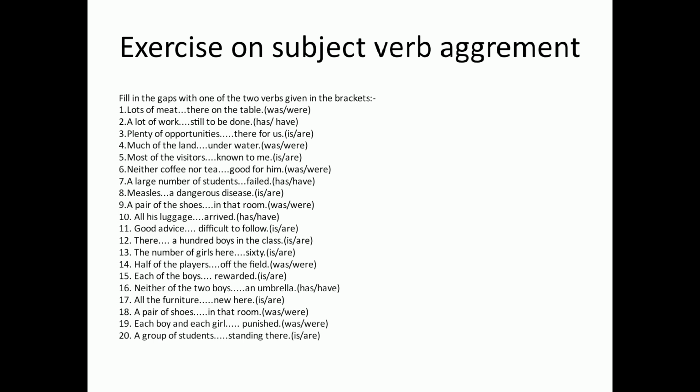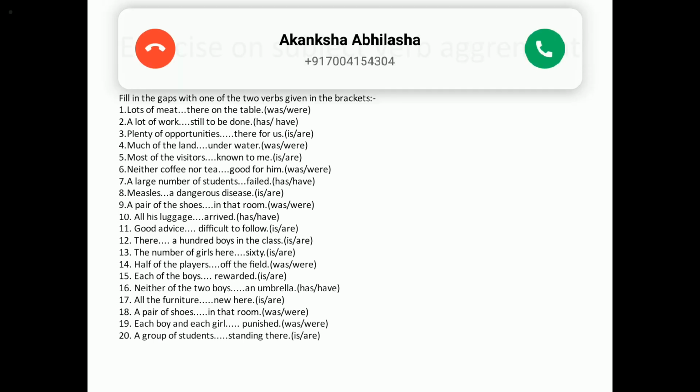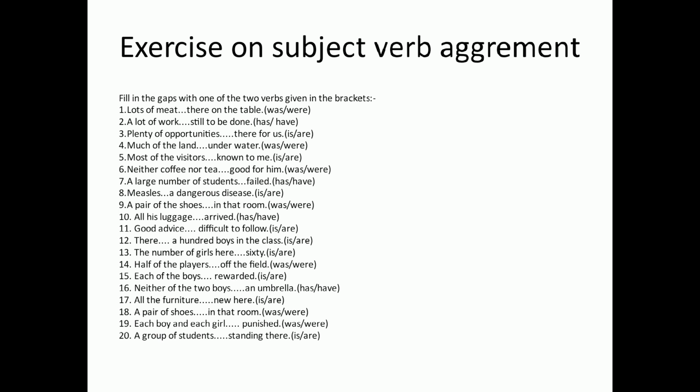Table number B, there were some pronouns that precede plural noun and plural verb. Table number C, there are some pronouns that precede singular uncountable noun and singular verb.